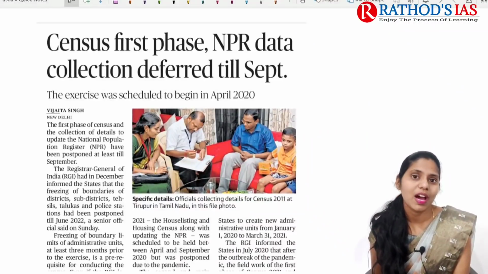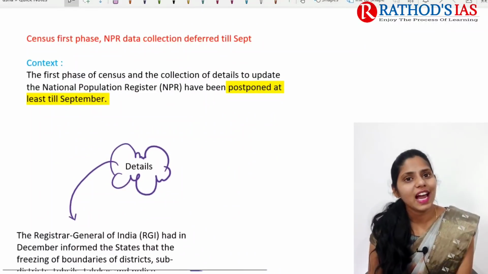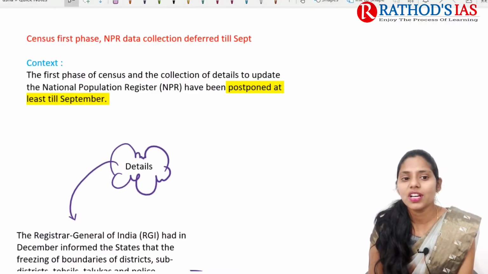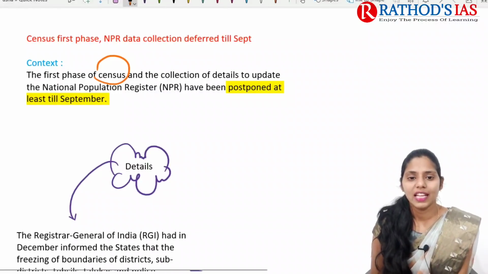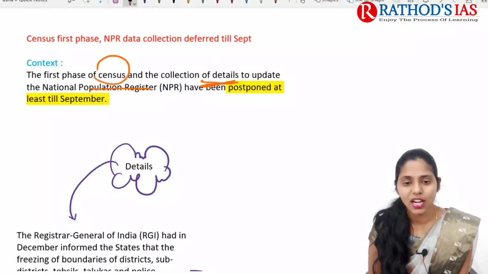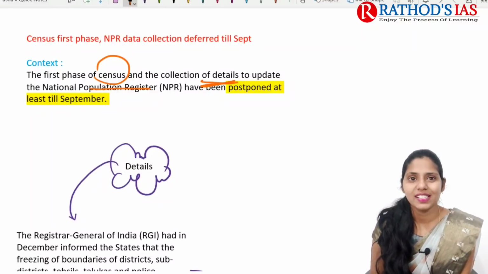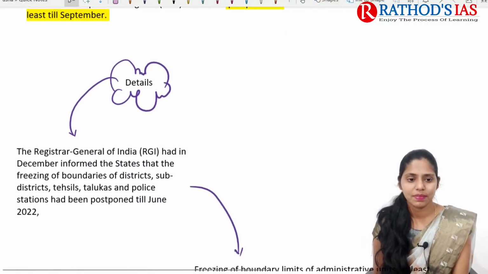This is important from our governance point of view, which mainly comes in GS paper 2. If you see the context, it says that the first phase of the census and the collection of details to update the National Population Register have been postponed at least till September. The census data collection based on this first phase, as well as the update of our National Population Register, is postponed till September.